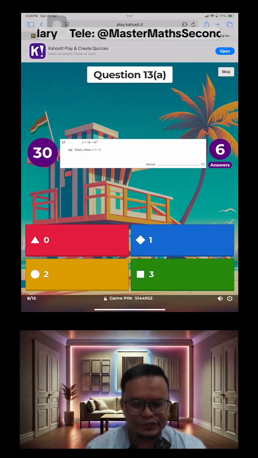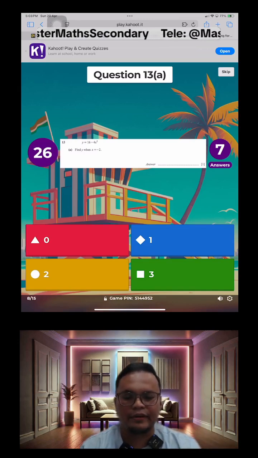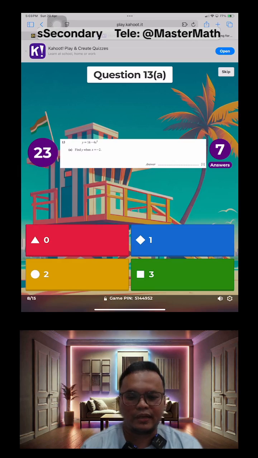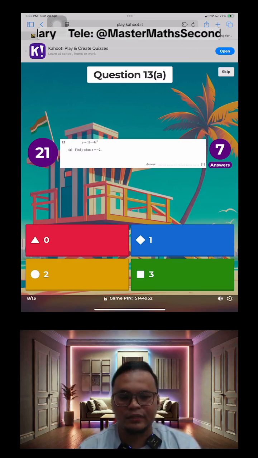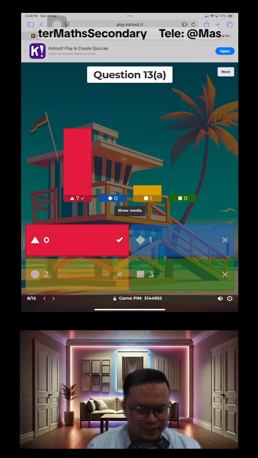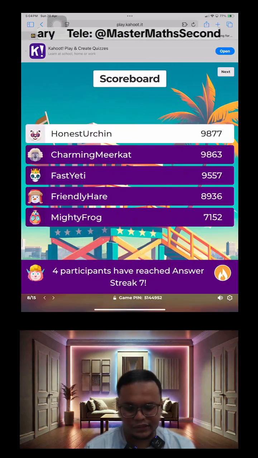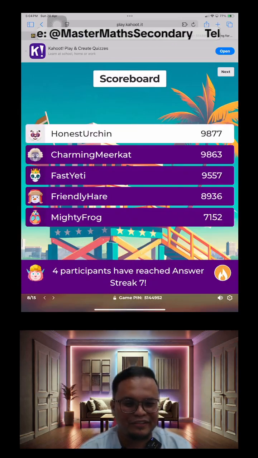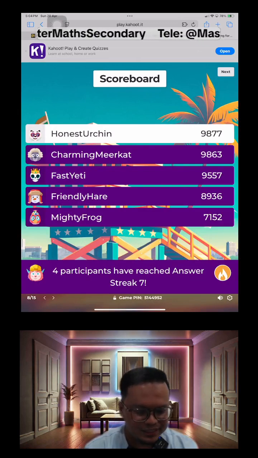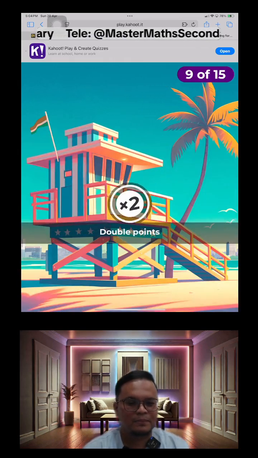But there will be another question that comes after this. That one you guys have to stand by. That one will be a bit on making the subject. So part B will be asking you to make X the subject. Alright, well done. Most of you are able to get this right. Quite straightforward, right? Okay, let's move on to the next question. Again, no changes to the leaderboard. I'm very amazed. This is the first time the leaderboard doesn't change for a long time.